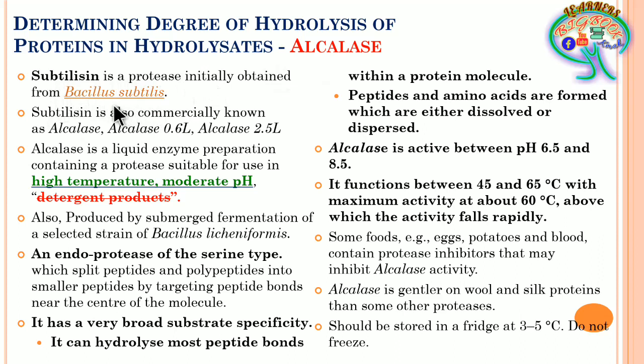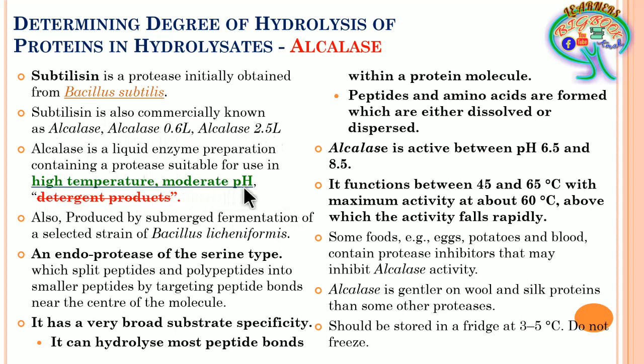Subtilis is the species, Bacillus is the genus. Subtilisin is commercially known as alcalase. Alcalase 0.6L, alcalase 2.5L, and again alcalase is a liquid enzyme, a protease suitable for high temperature and moderate pH.